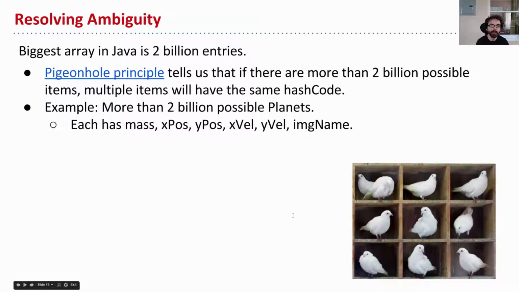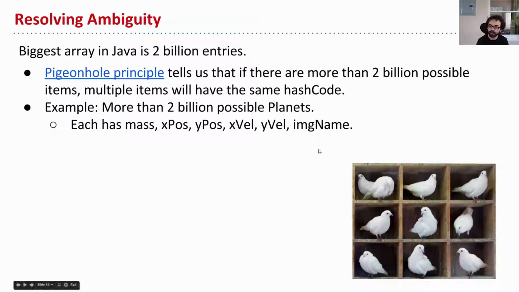So I'll make a note that the biggest array in Java is 2 billion entries. No matter what, you can never, ever have an array bigger than that. Therefore, you only have 2 billion different hash codes. And so this is a handy idea known as the Pigeonhole Principle, where if there's more than 2 billion possible items, then it's just natural that there has to be at least 2 things that have the same hash code.